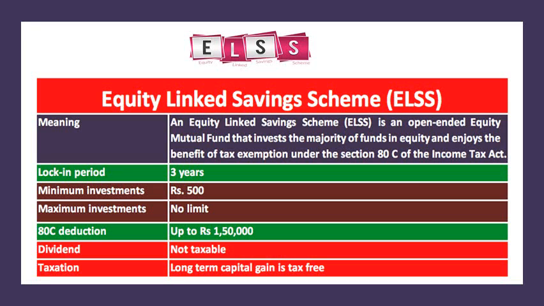Minimum investment is just 500 rupees. You can start the SIP, systematic investment plan, by using just 500 rupees. Maximum investment, there is no limit. You can invest crores and crores, whatever you have. 80C deductions we have seen just now. The maximum deduction is 1.5 lakhs.